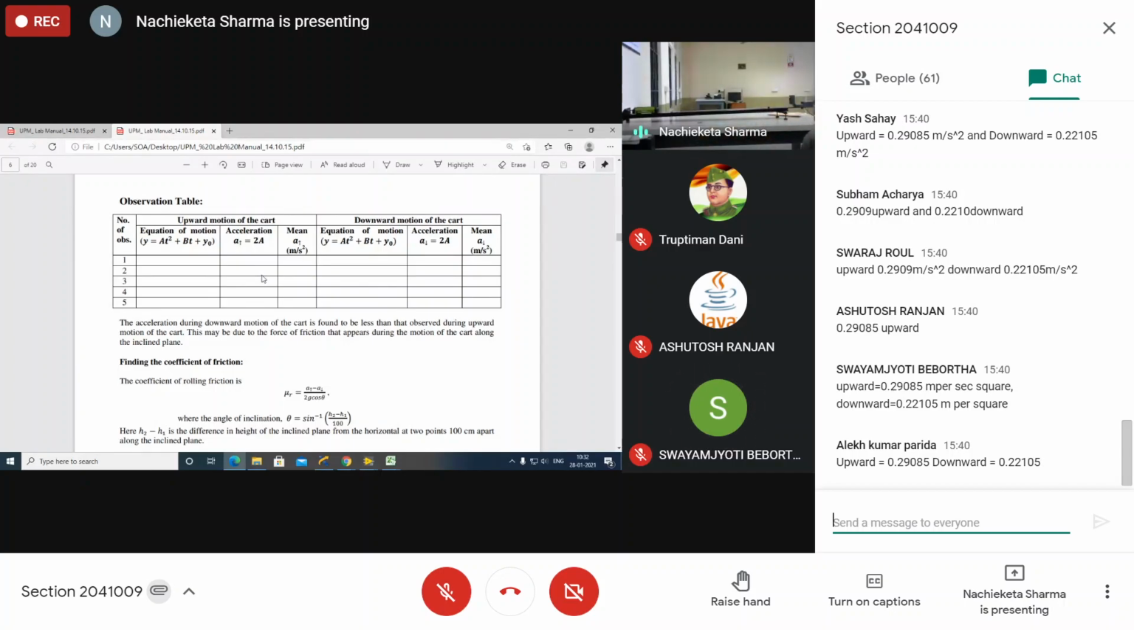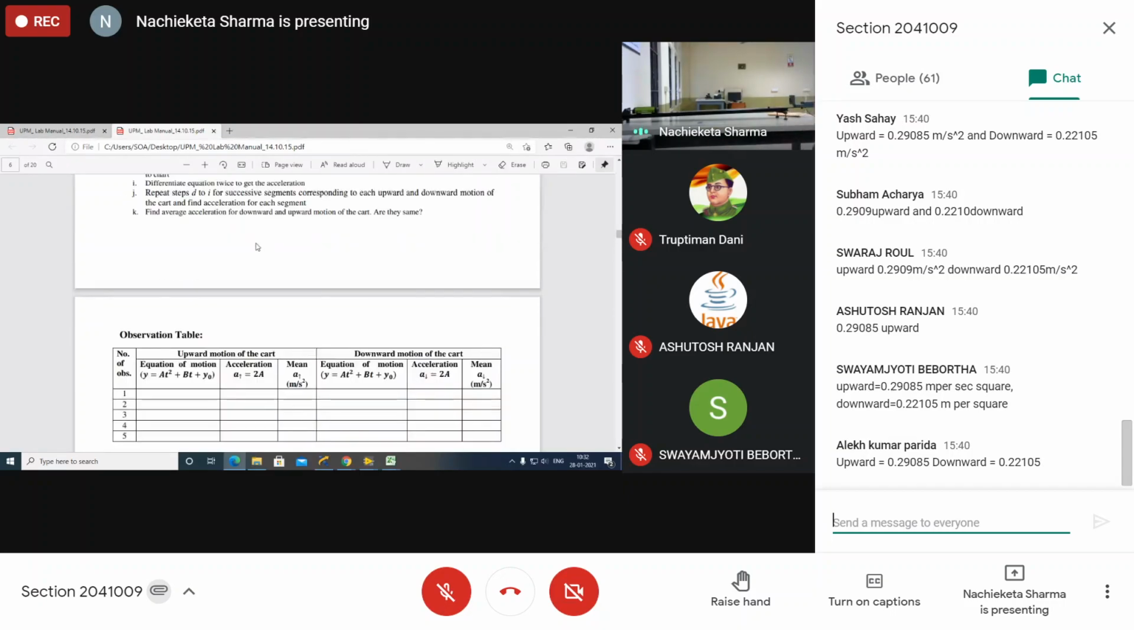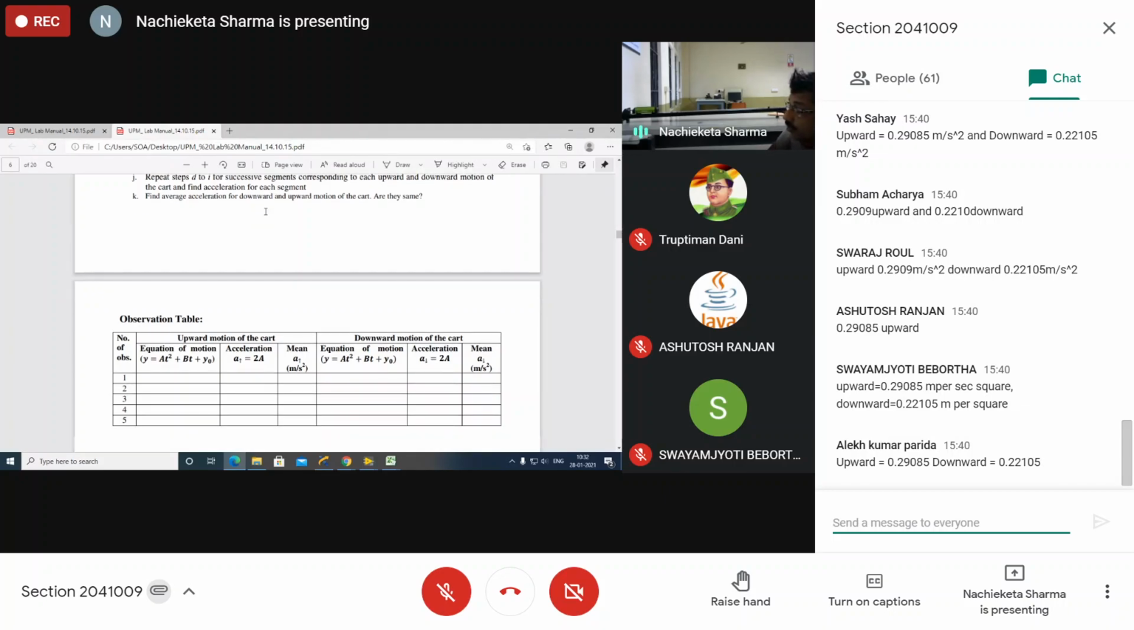Only the equation you have to write in the tabulation observation table. But whatever data table you have taken, that you should write before the observation table. Understand? First of all, write down the data table for observation, then write down the observation table.